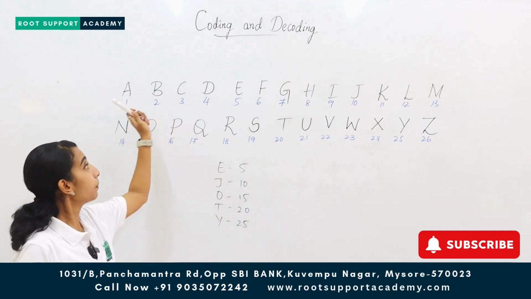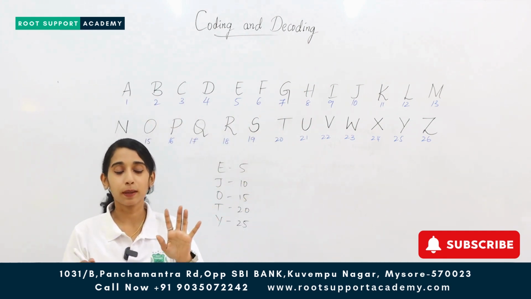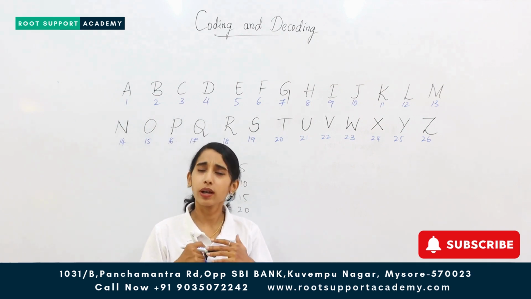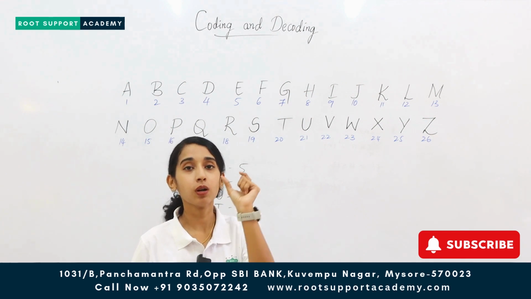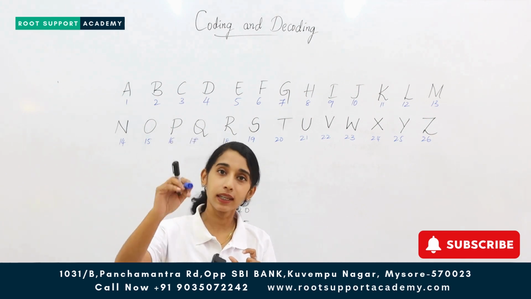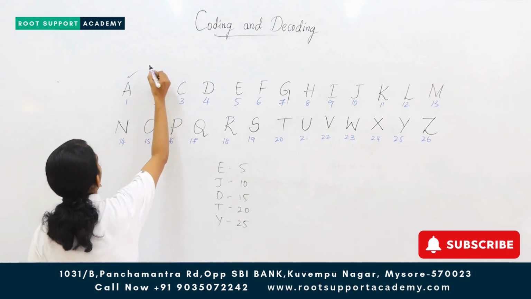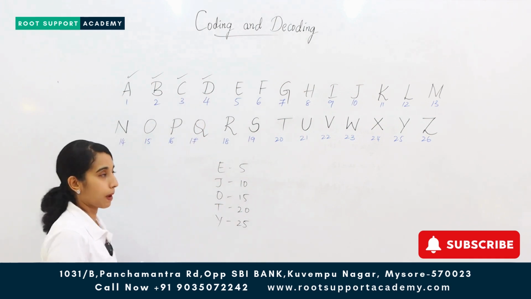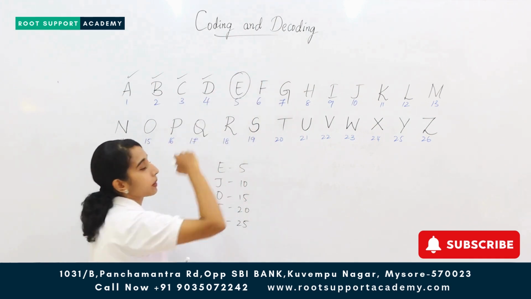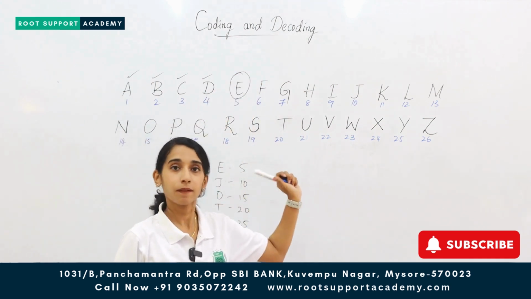A, B, C, D. Everybody knows A, B, C, D are 1, 2, 3, 4. So in any problem, if you have to find the number of B and C, the next number comes easily. So easily these 4 we will remember. A, B, C, D. And from E-J-O-T we will remember that E has the number 5.